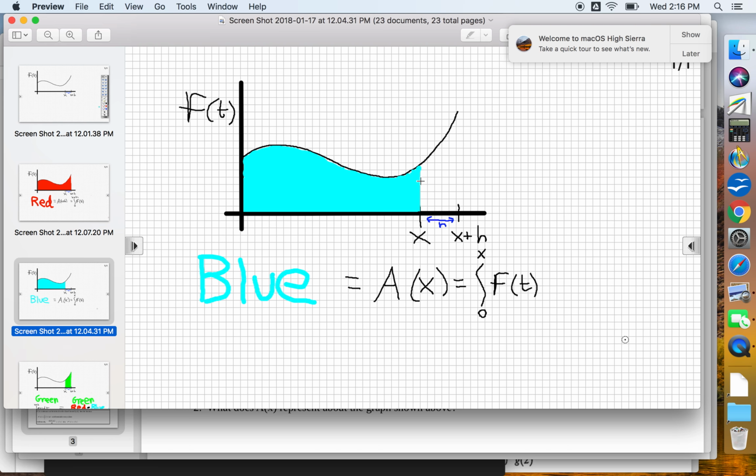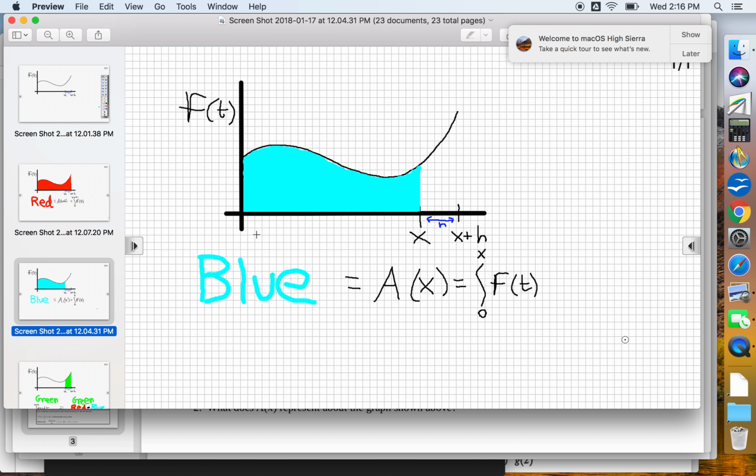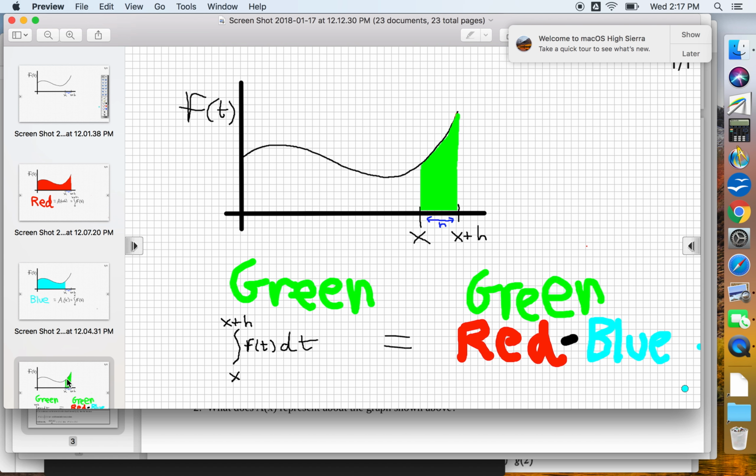Let's talk about the blue. Blue is not so much, so we're going to still start at 0, but we are going to end up with a different upper limit. We're going to stop at x. I just want to stress that we're going to call the red A of x plus h. A is the integral, so A of x plus h is the area up to x plus h. The blue is the area just up to x, so we're going to call it A of x. It's the integral from 0 to x. So that's the blue. And the last thing we're going to talk about is the green.